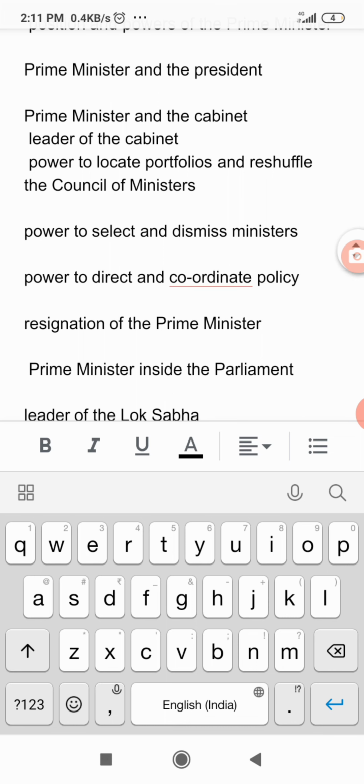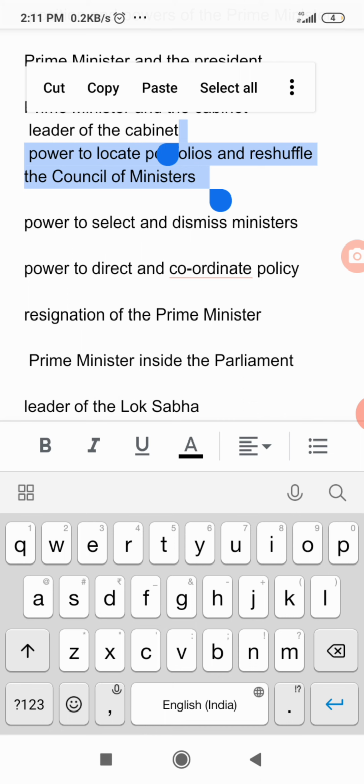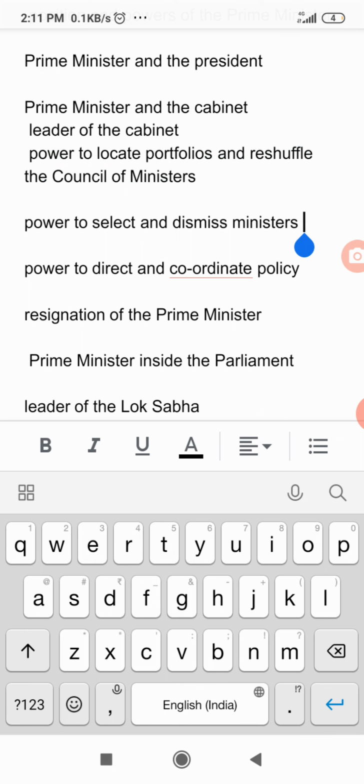Even he can reshuffle the Council of Ministers whenever he pleases. For example, he appointed one minister as the Education Minister and another as the Communication Minister. But whenever he thinks that a minister should handle the work of agriculture, he can shift or reshuffle that minister to the agriculture department as he wishes.